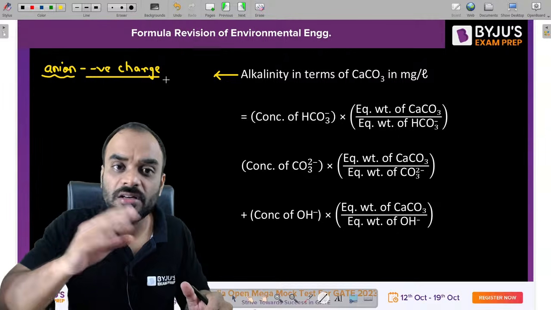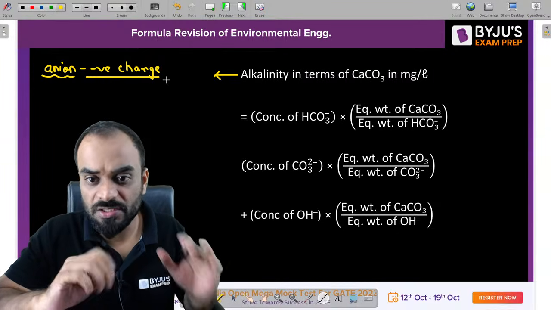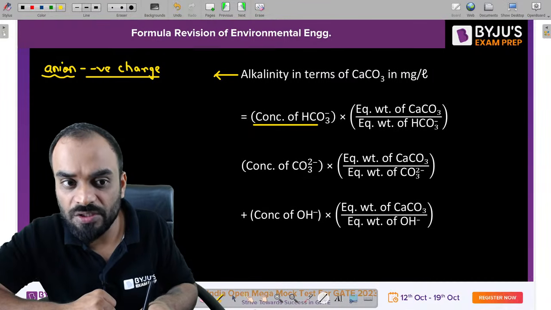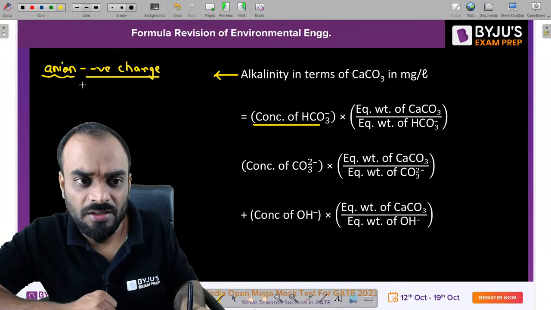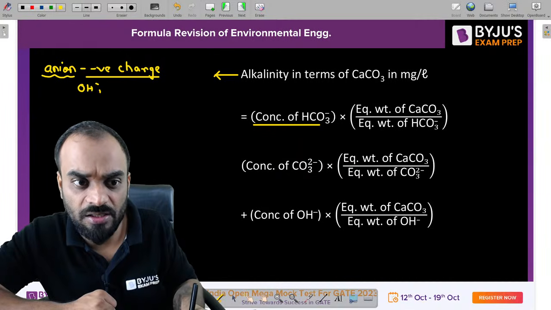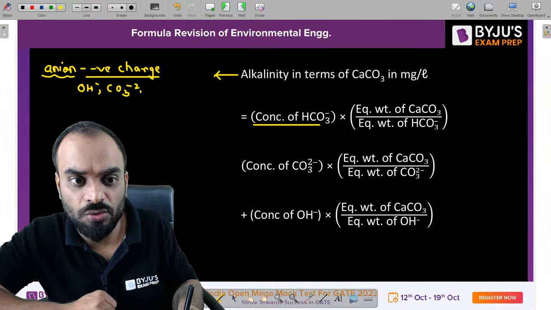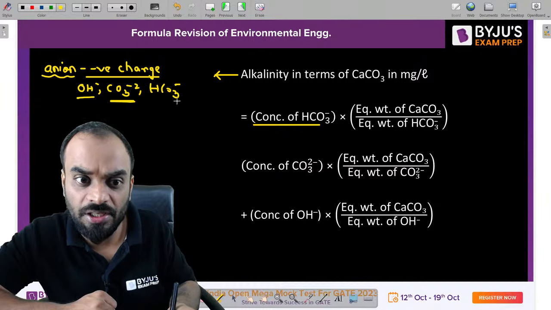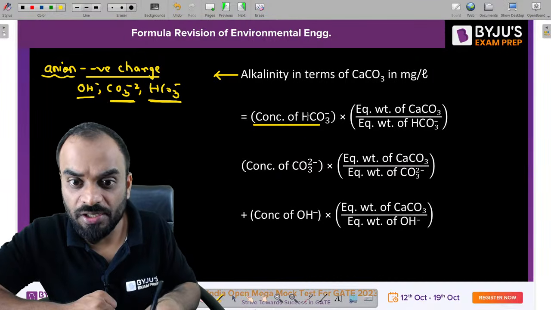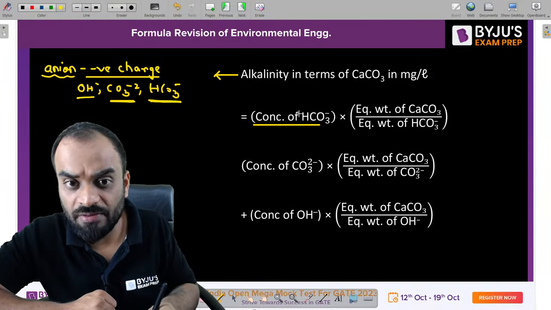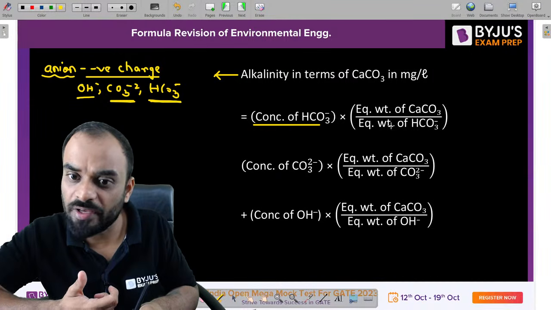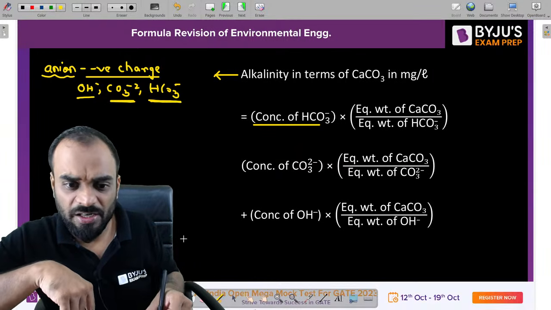Generally, we represent alkalinity in terms of CaCO3. How can you write it down? It is very simple. There are three things by which we can estimate alkalinity: OH negative, CO3 2 negative, and HCO3 negative. Hydroxyl ion gives caustic alkalinity; CO3 2 negative ion gives carbonate alkalinity; HCO3 negative ion gives bicarbonate alkalinity. So the concentration of HCO3 negative ion is multiplied by the equivalent weight of CaCO3 divided by the equivalent weight of HCO3. Or you can write it in a simple way also.